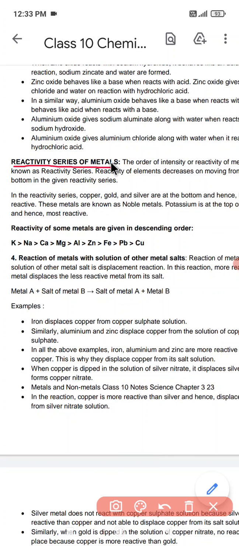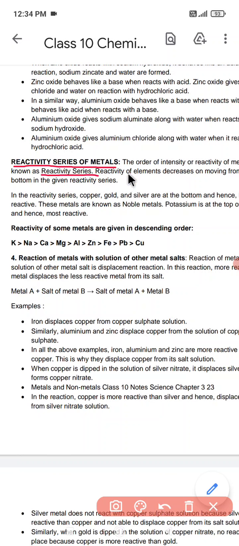We can say the order of intensity or reactivity of the metals is known as the reactivity series. It is the order in which it is shown.